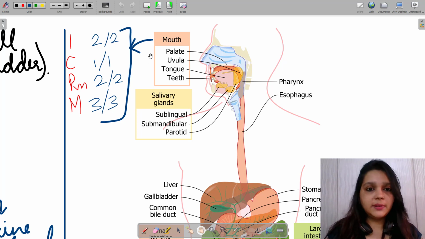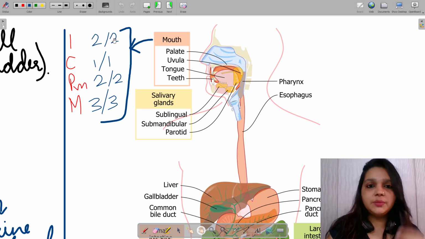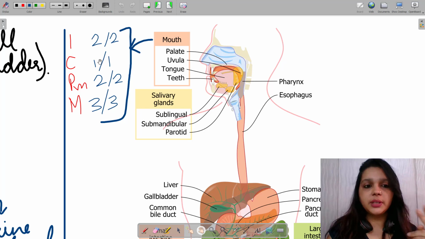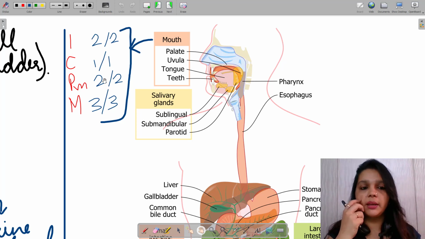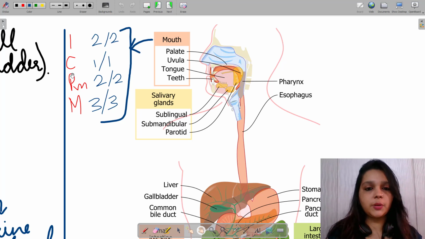So in the mouth itself, the first part that I'm going to talk about is the dental structure. So we have incisors, canines, premolars, and molars. I've written a short formula here. These are numerics for every jaw, the two jaws, right? Incisors 2 by 2, 2 in the upper jaw and 2 in the lower jaw. Canines, 1 pair and 1 pair. Premolars, 2 pair and 2 pair. And molars, 3 pair and 3 pair. That is how the dental structure is in our mouth, right? You can just learn it by the simple calculation formula here.